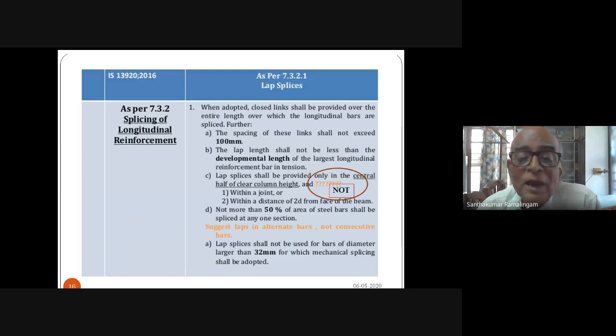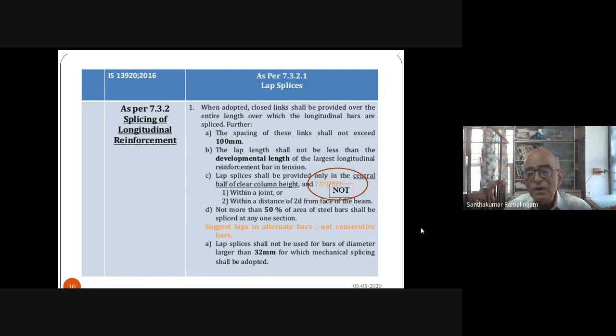lap. You have to provide it in the central half. You cannot provide it at the bottom of a column or at the top of the column. Not more than 50% of the area of steel bar shall be spliced in any one section. Lap splices shall not be used for bars of diameter more than 32 mm, for which mechanical splicing shall be adopted.